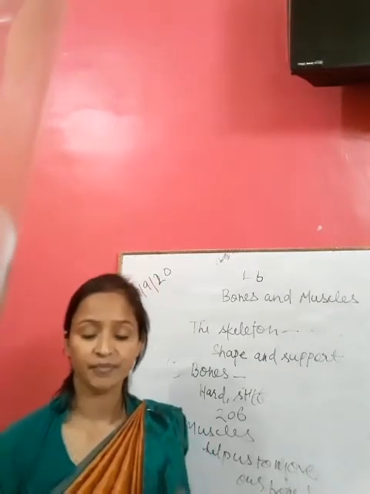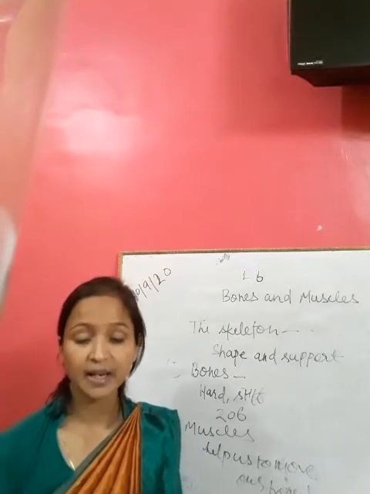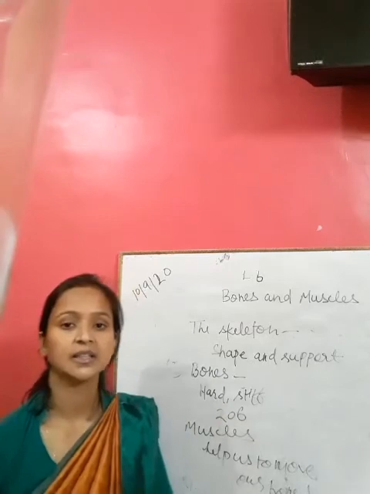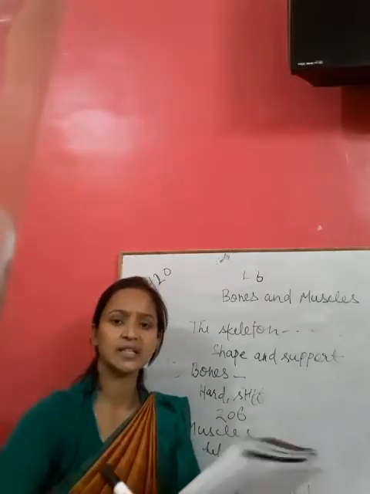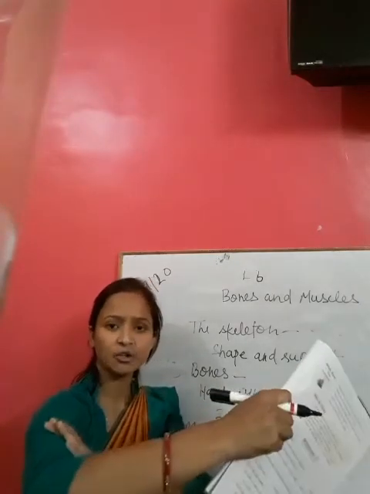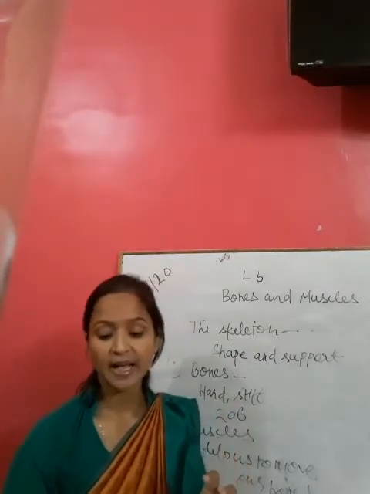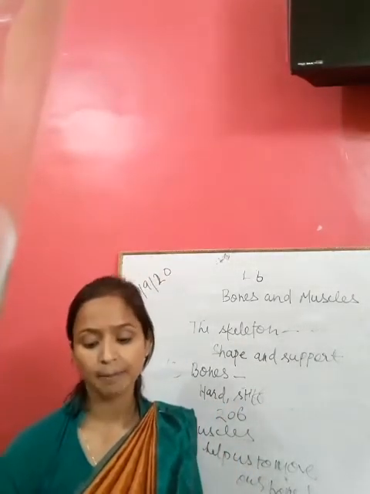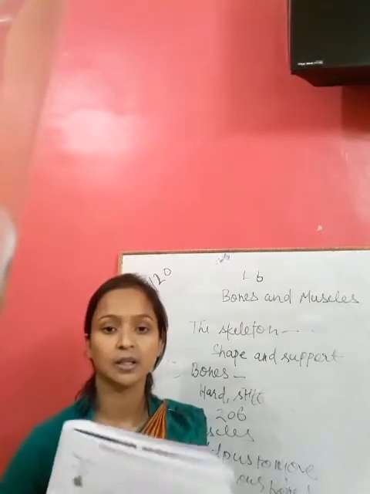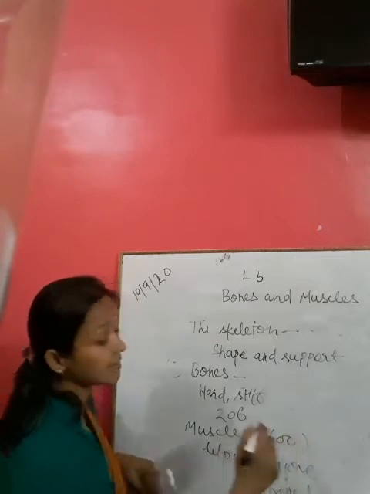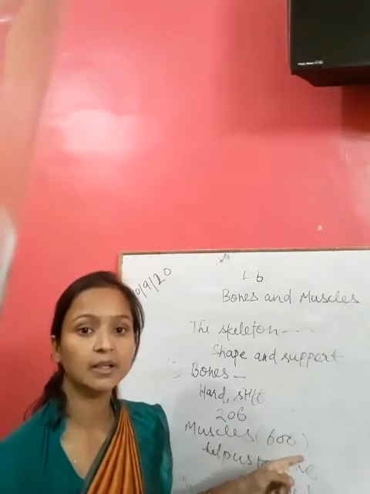The muscles, when stretched, become thin and long, and when they contract, they become short and thick. When you do like this, you can see that this part, when it contracts, becomes thick and short. We have more than 600 muscles in our body.